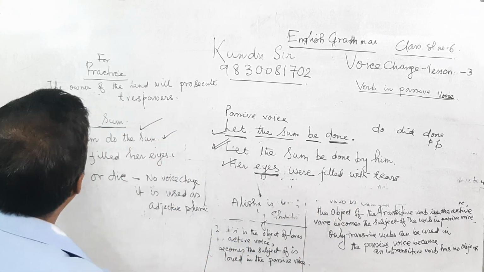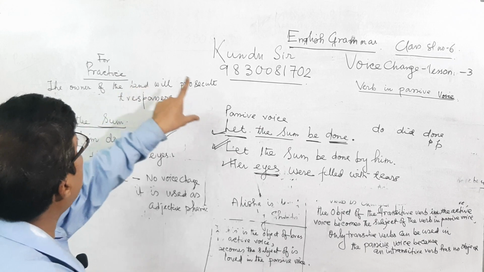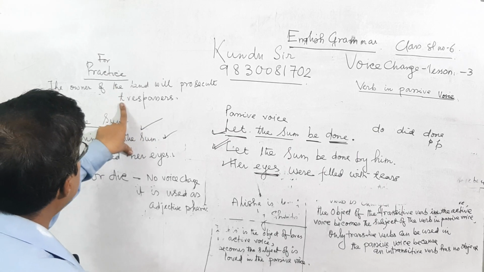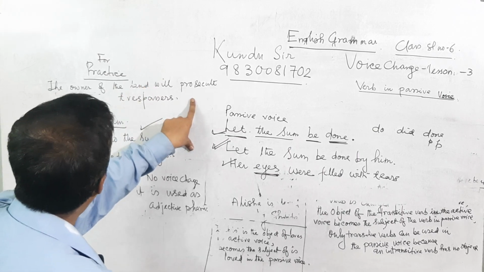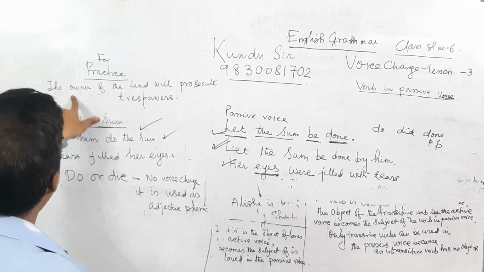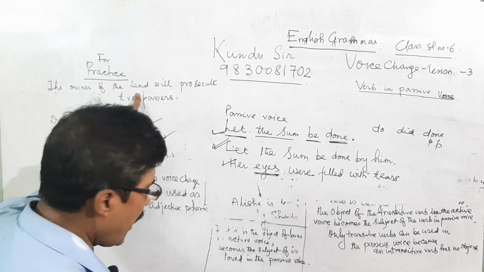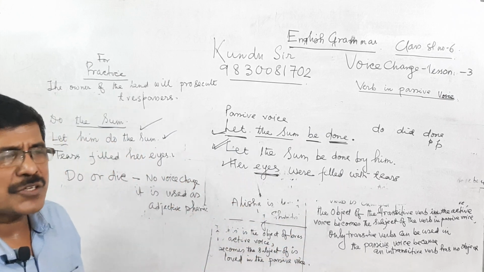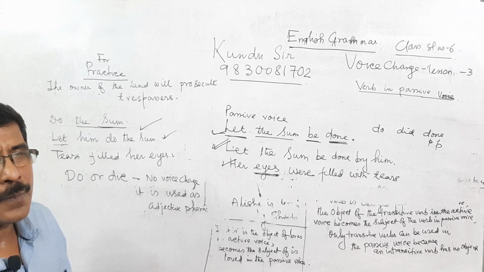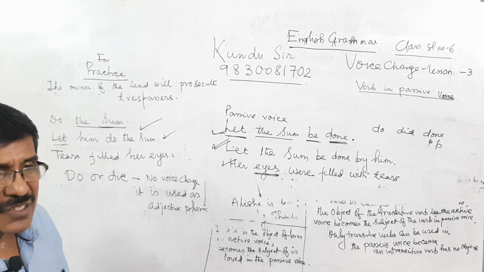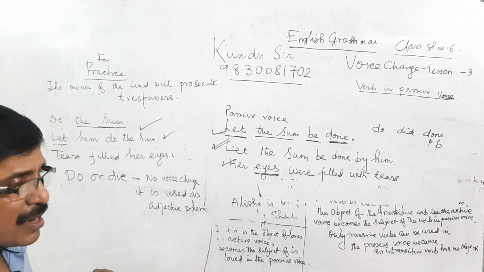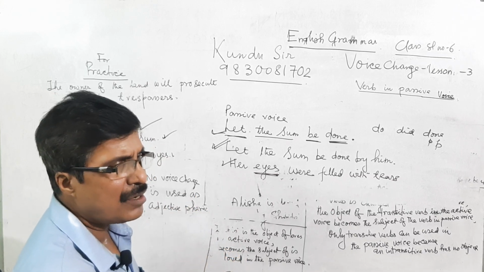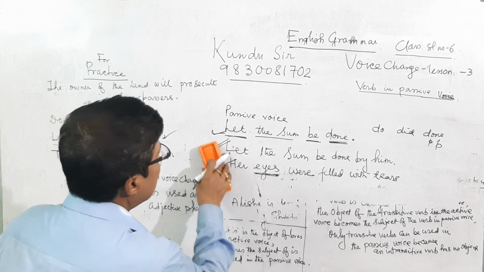Next, the owner of the land will prosecute the trespassers. That means trespassers will be prosecuted by the owner of the land. Now I am writing it. It is the last voice change in the class, and I have an intention to conduct a class on gerund and participle in the next class for a short duration. It is very interesting, but one class is sufficient to give a proper idea about this.